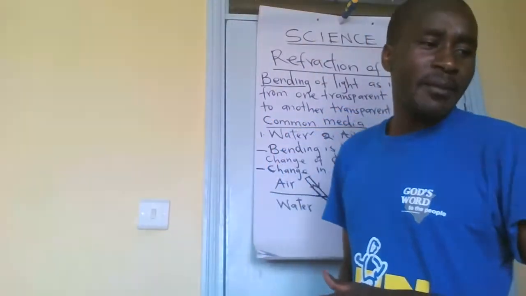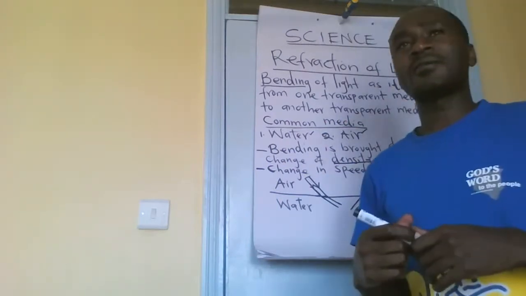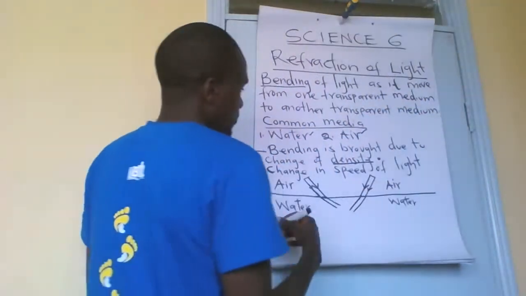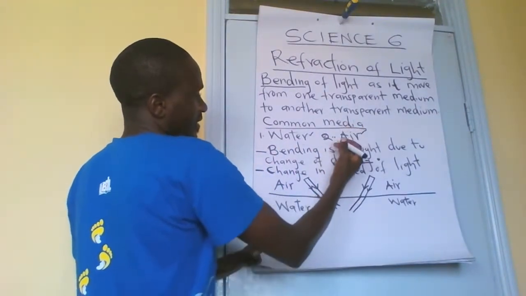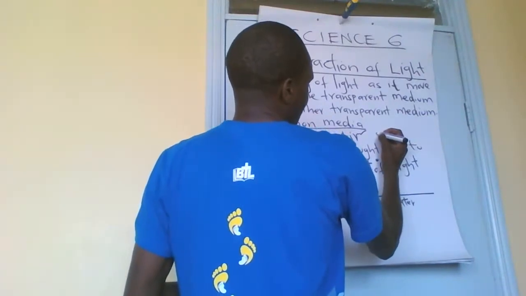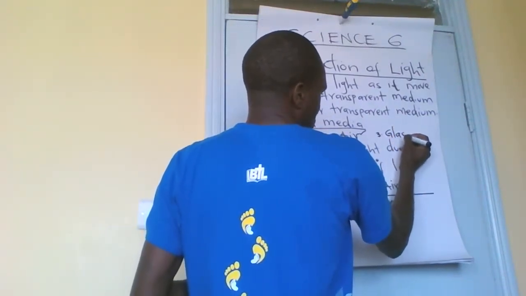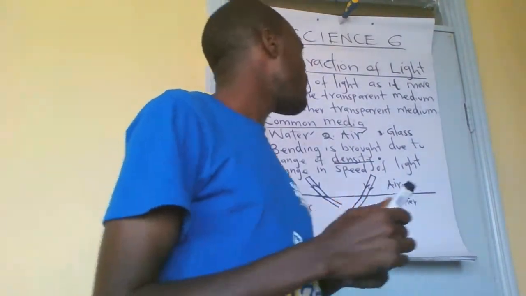And this thing happens in our common daily life. We can also add another medium here, medium number 3, glass. We know that glass also is a transparent medium.